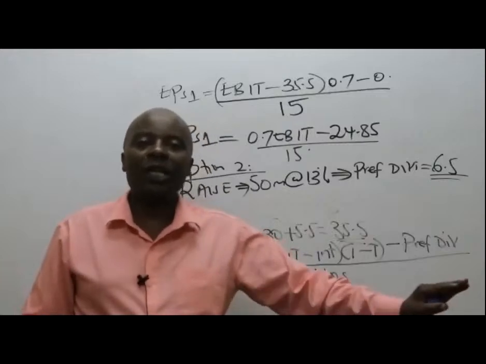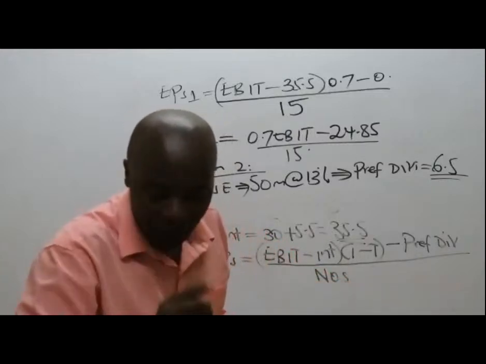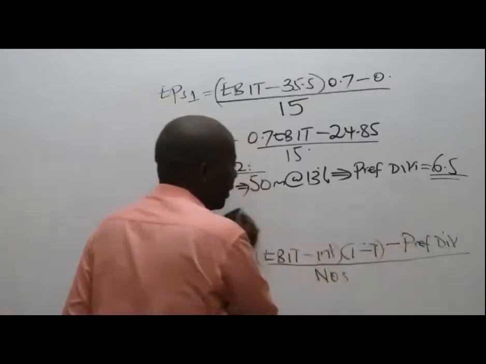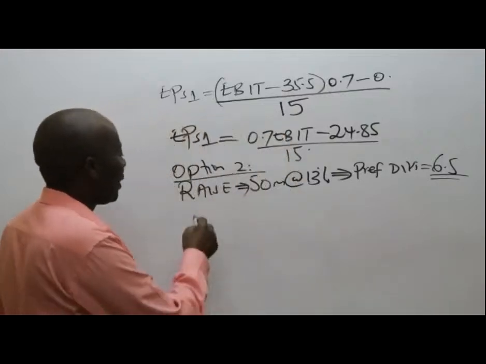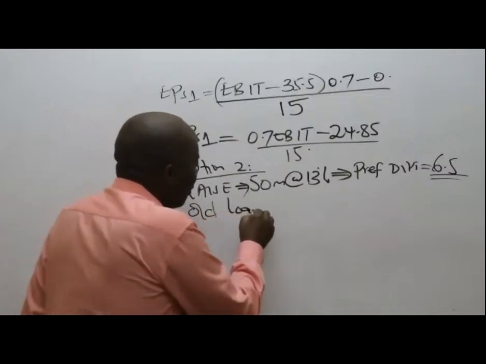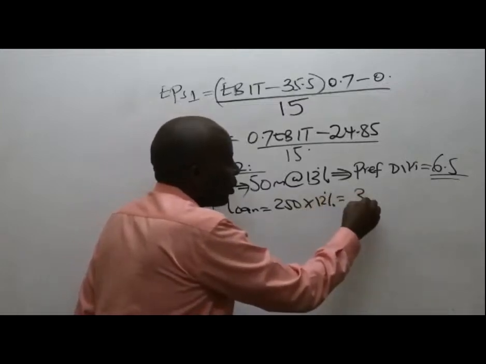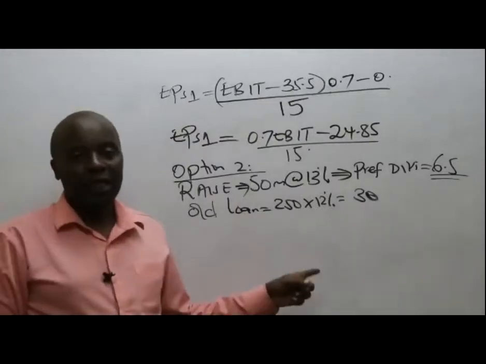Option number 2, it's dividends. It's preference shares. So therefore, we'll only be left with one loan, the old loan that we had. There is no new loan here. The old loan was 250 million times 12%, which will give me 30 million. Thank you very much for raising that with us correctly.